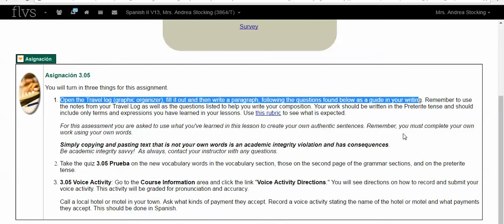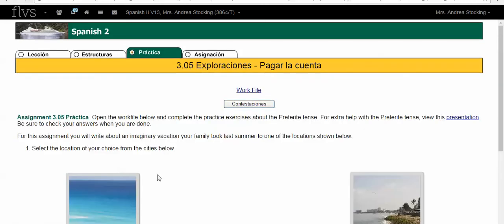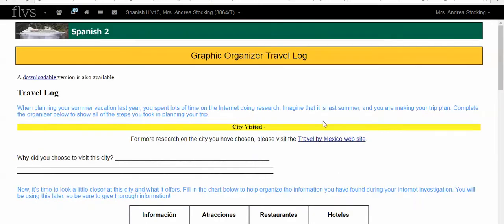So that's what we're going to do for our 3.05 asignación. I need to open up the graphic organizer, so I'm going to click on Practica here. And here's my graphic organizer down here in the bottom left corner. I'm going to click on the graphic organizer.